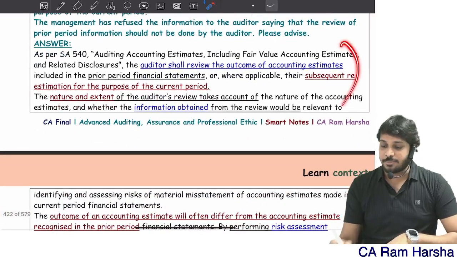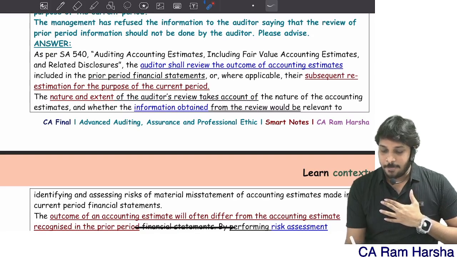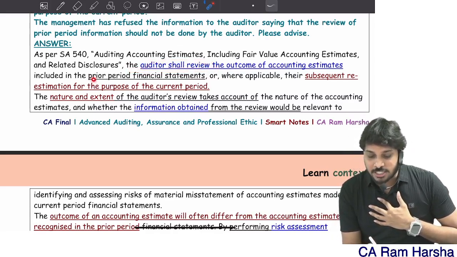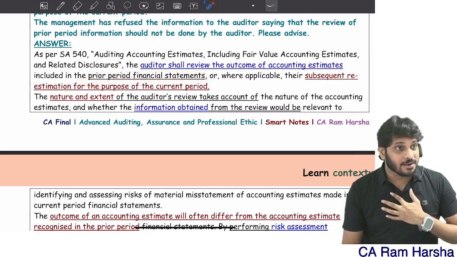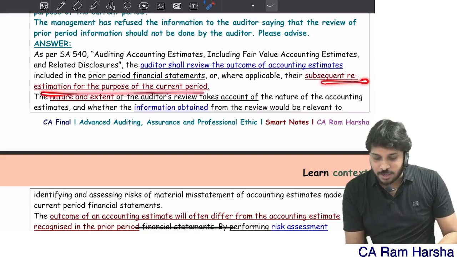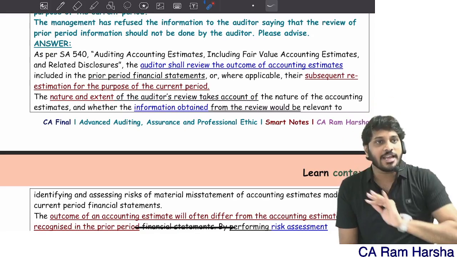The auditor replies, look, I have Standard 540. As per that standard, the auditor shall review the estimates that were made in the prior period. I need to review those estimates, and whether re-estimation is required for the current period or not, I have a duty to review. So you cannot deny me.